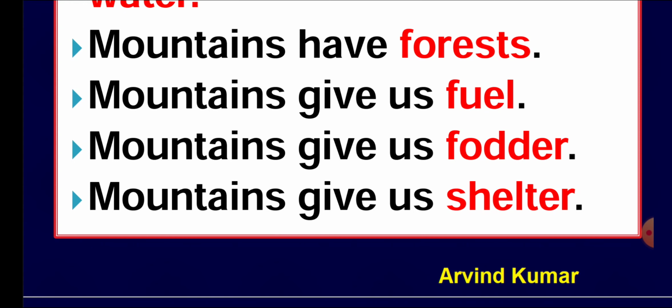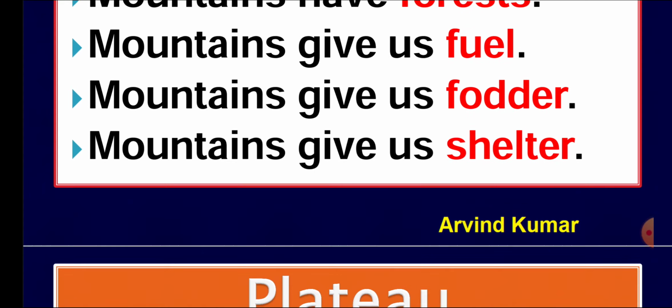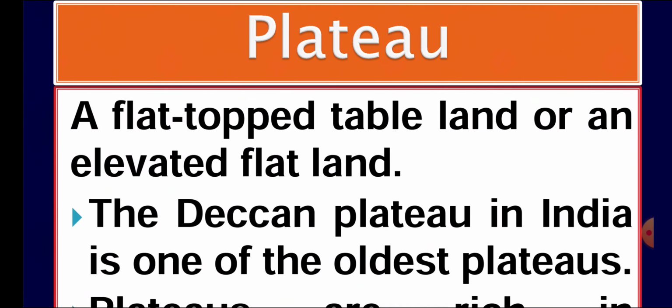We can get fuel from the mountains. We can get fodder from the mountains for our animals. Mountains give us shelter. These are the habitats of some of the flora and fauna, plants and wild animals, and even human beings, people are living in these mountainous regions.